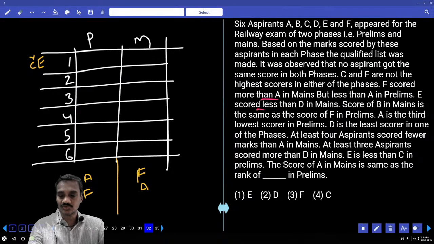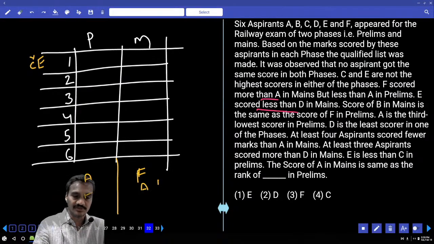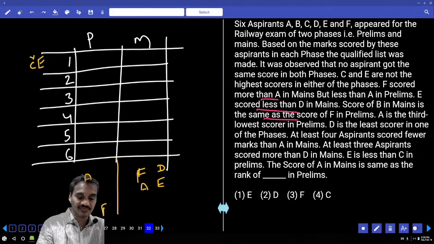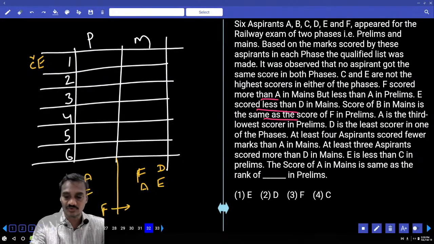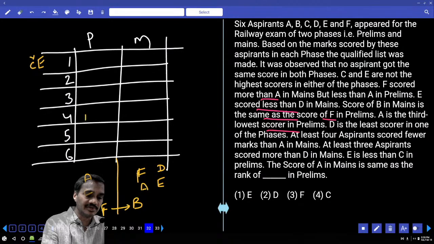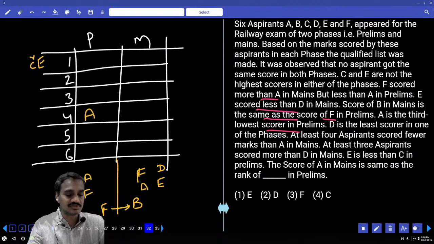And next one, E scored lesser than D in mains. Now this E has scored less marks than D in mains. And the score of B in mains is the same as that of F in prelims. Hence F in prelims equals the score of B in mains. And A is the third lowest scorer in prelims. Now A is the third lowest scorer, A is here.